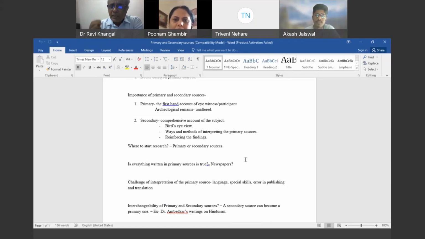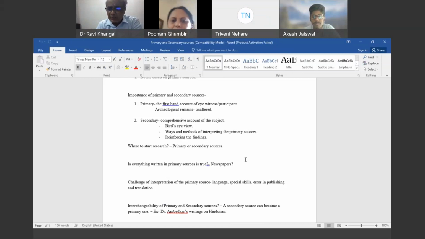Because when you read secondary sources once again, the first thing that happens is that your finding may get reinforced. You understand that what you interpreted from the primary sources, the information you extracted from them, is correct. Second thing is that while extracting information from primary sources and interpreting it, if certain things are left out, you can try to identify those directions from the secondary sources.